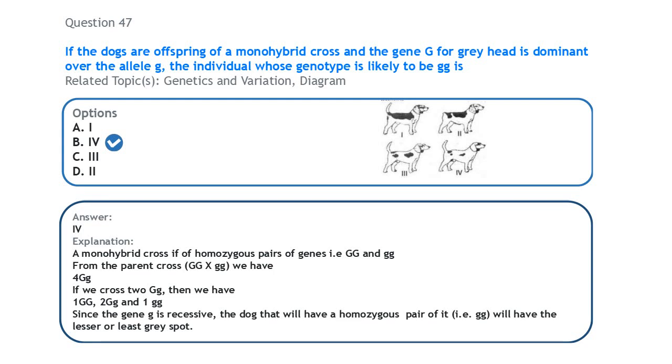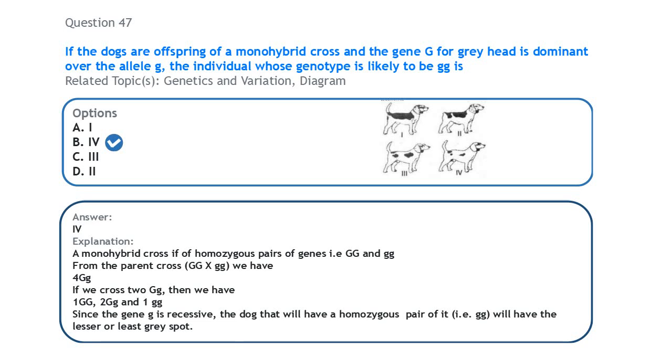the resulting organisms that we can get are all going to be Gg. If this is coming from one parent and this is coming from the other parent, then the resulting offspring can only have capital G and small g, which means the organism is going to have a gray head.